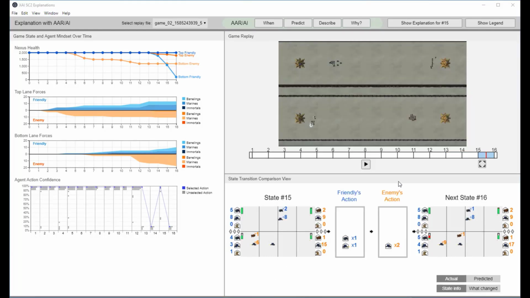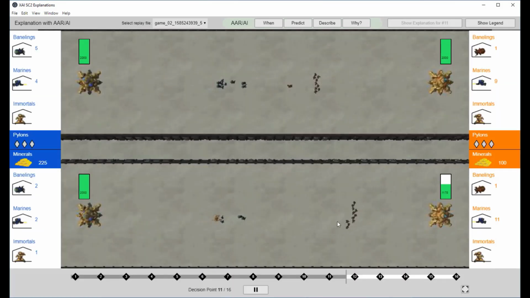Now she got a hint that there might be something interesting that happened around decision 11, so she can take a focused look there, which we call decision level analysis. She is guided to develop mental models through two steps: prediction and description.